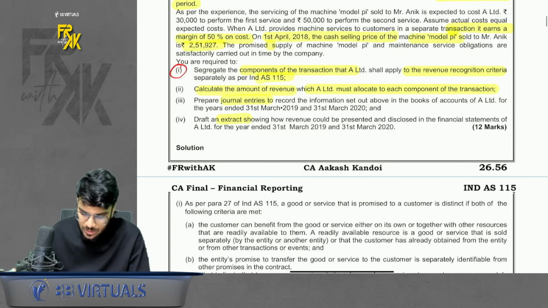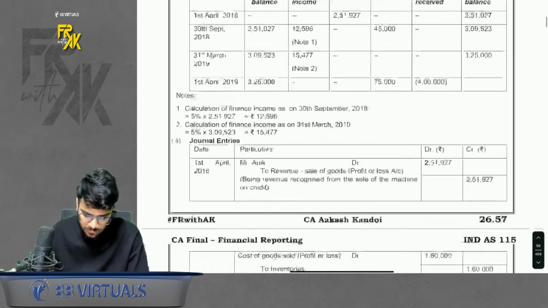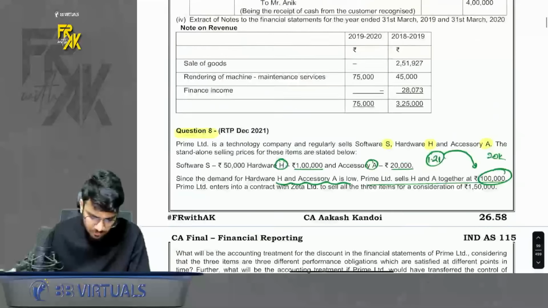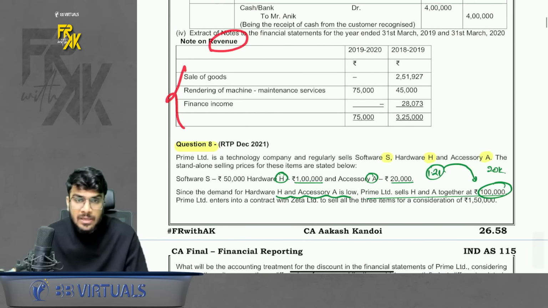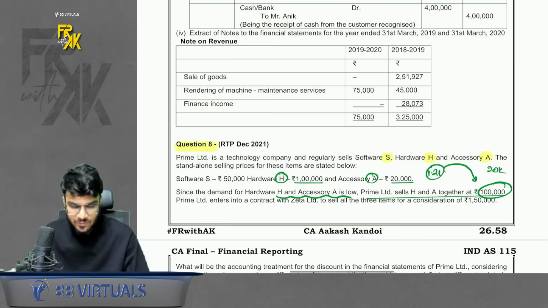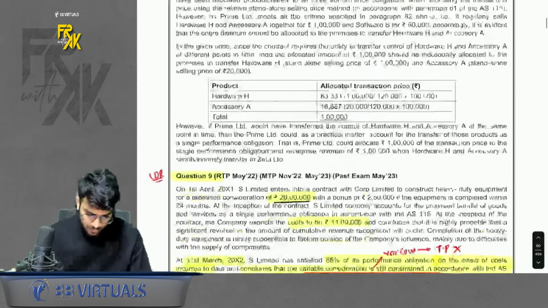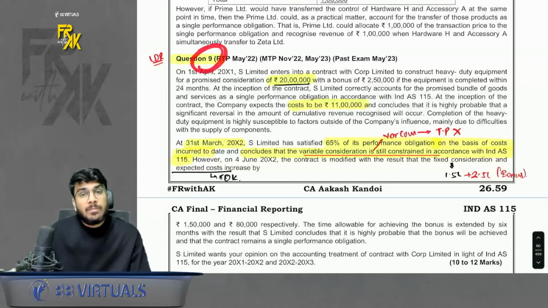Extract means showing how much revenue you will book in all the 3 cases. So we already have that extract. In revenue, we will show all these 3 separately: sale of goods, services and finance income. Simple. Then we also have a question number 9, which is a good question.